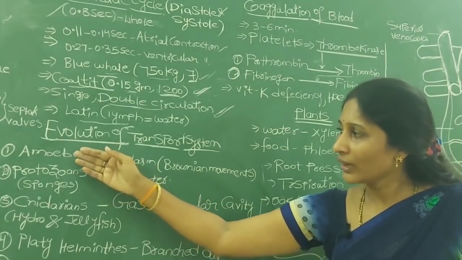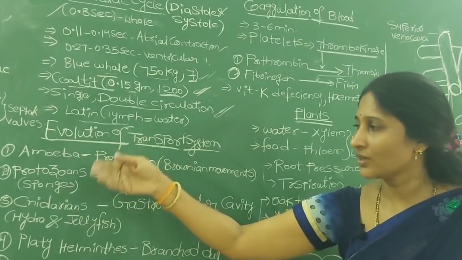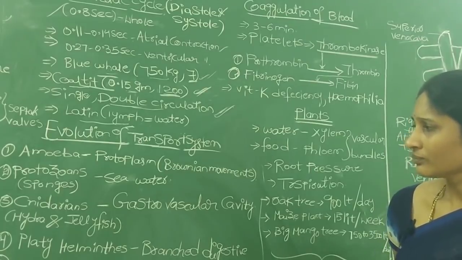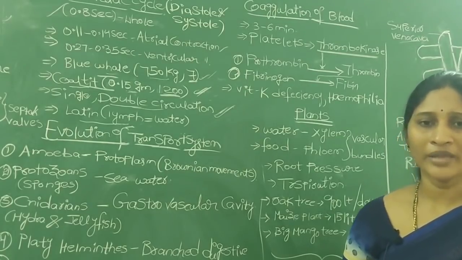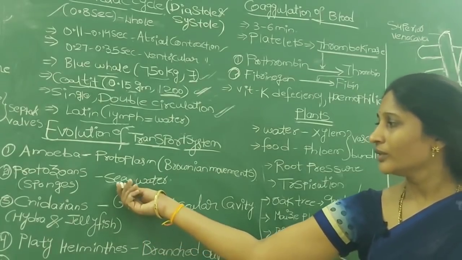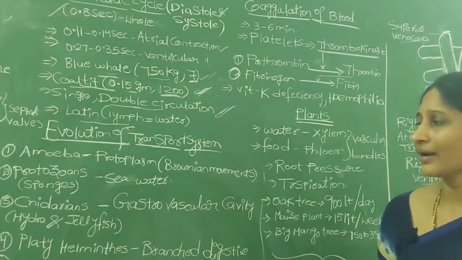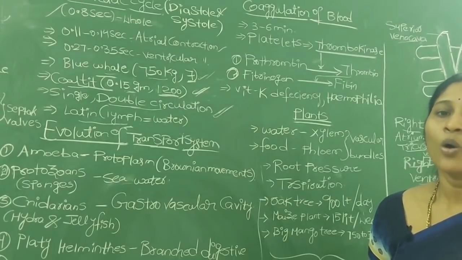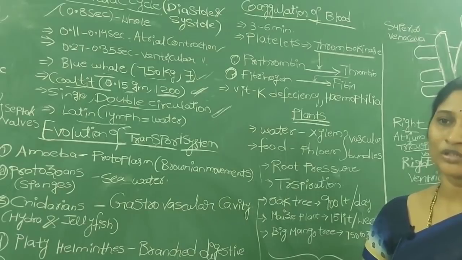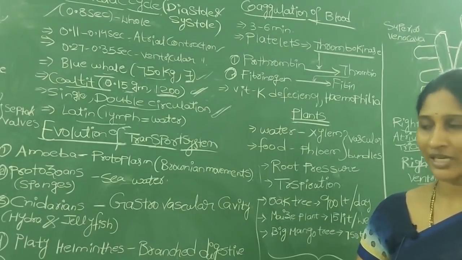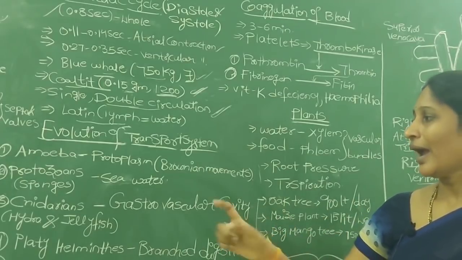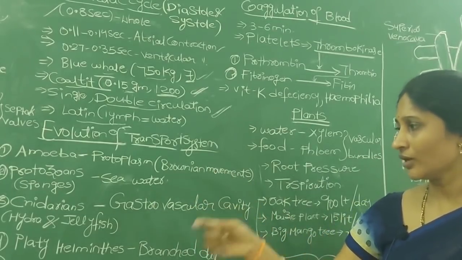Compared to amoeba, next are somewhat more developed organisms like protozoans, for example sponges. Obviously they are present only in the seas, so they don't have any special system or organ. They develop their own water currents for transportation. Water currents means water movements, but water movements are not reliable, they change. That's why, with the help of flagella, they continuously beat and help to transport different materials.